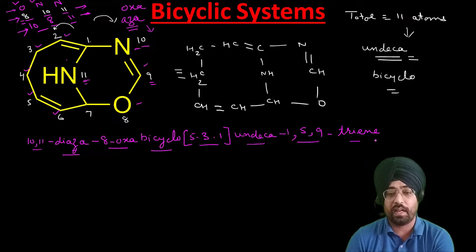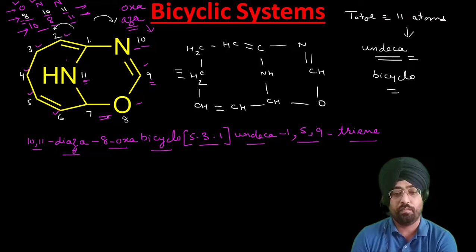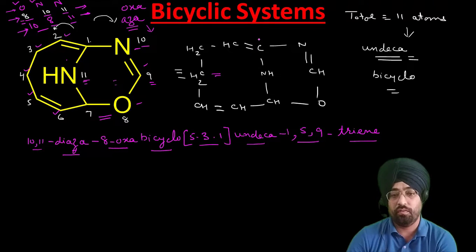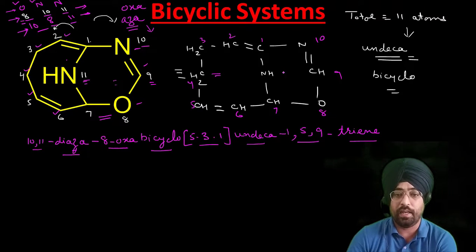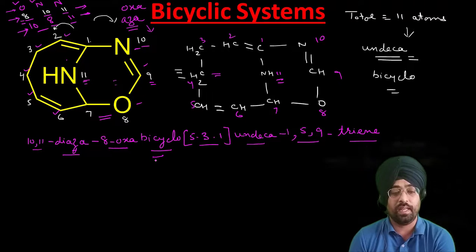That is the name for this compound. So you should also be able to convert this type of structure into this type of structure. So 1 2 3 4 5 6 7 8 9 10 and 11. That is how you do numbering. So that is its name. It is quite easy, it is not difficult.